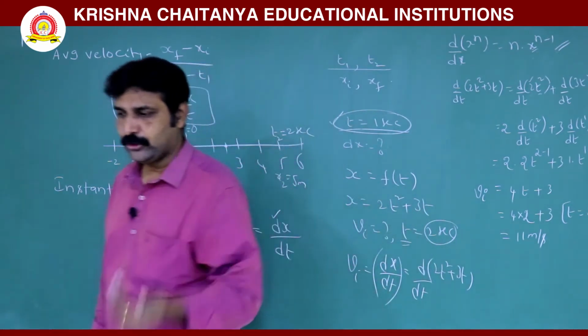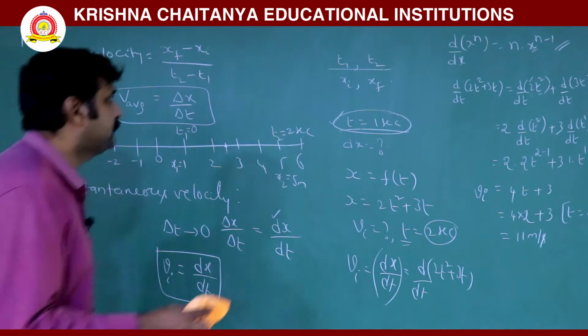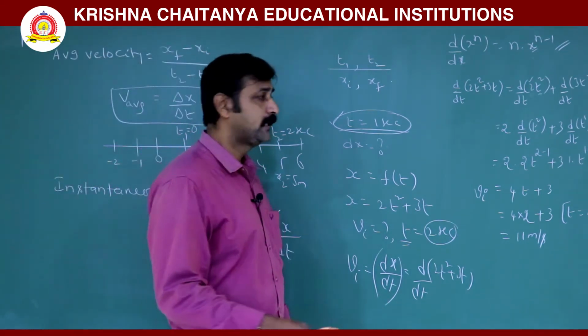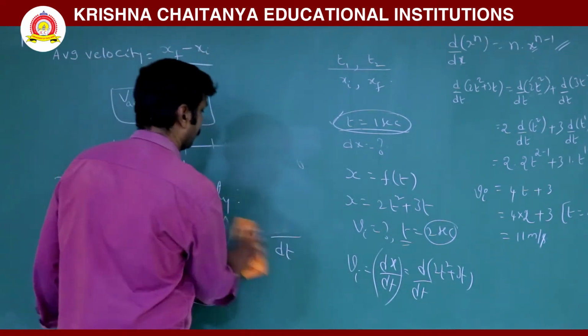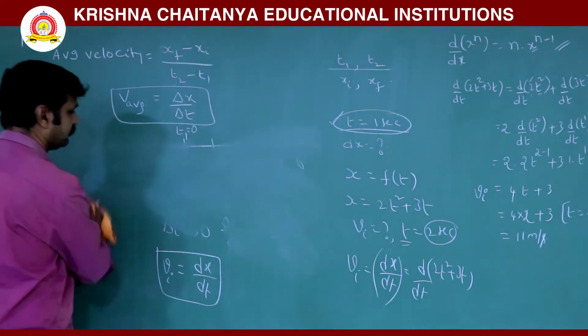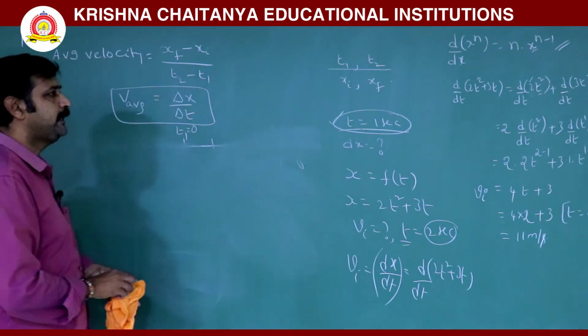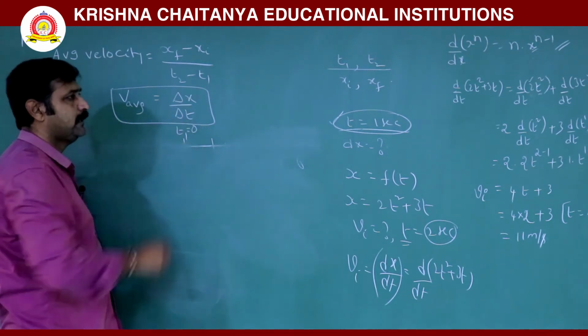Now, for the same question, if you are asked to find average velocity, then you can see the difference in the question. For average velocity, what do you need to find? Delta x by delta t.